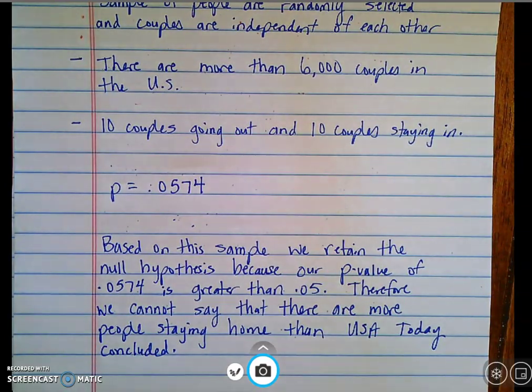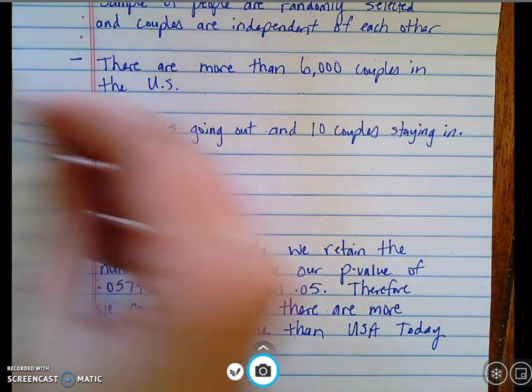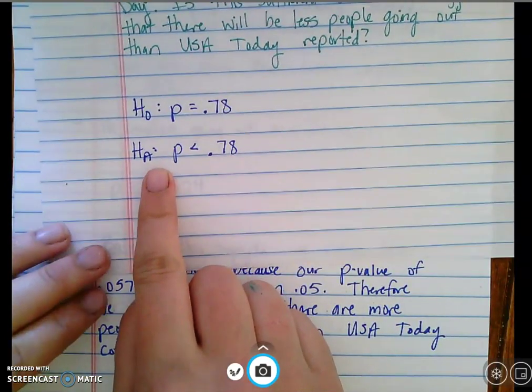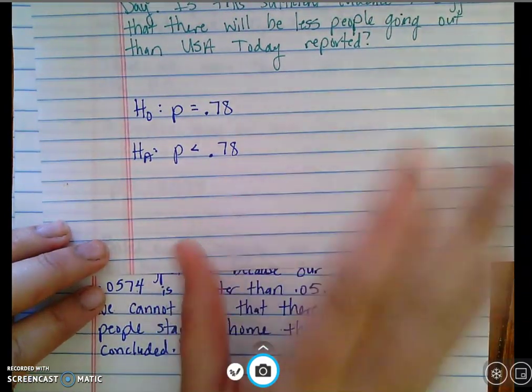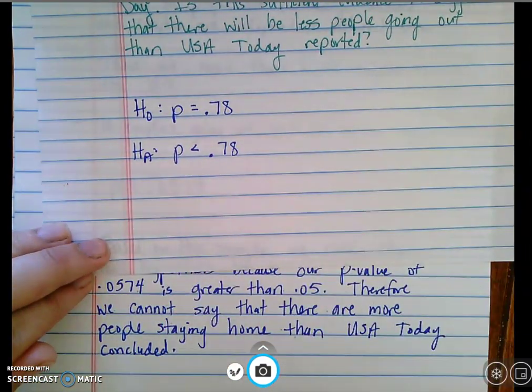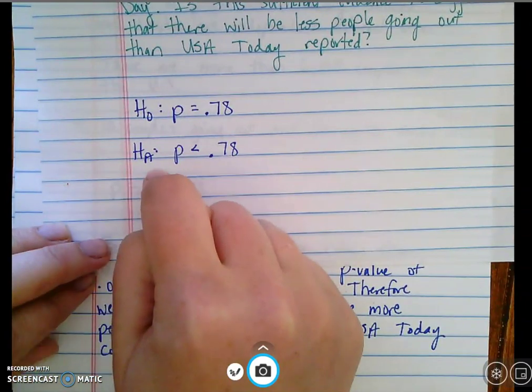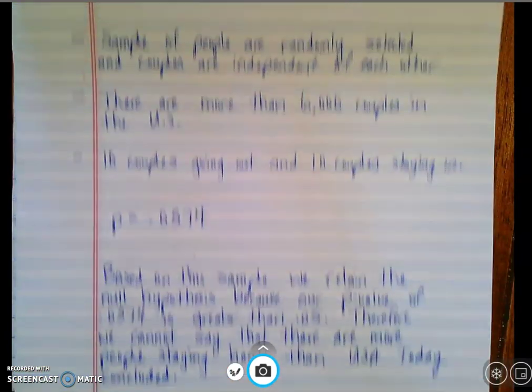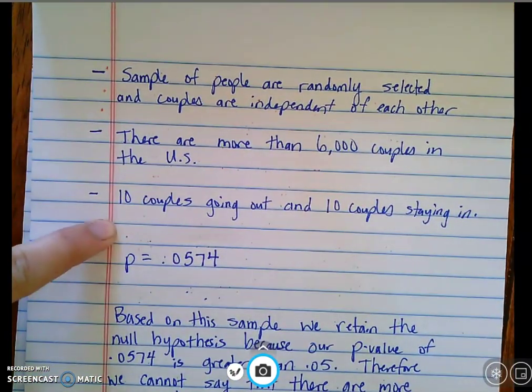All right. Sorry. So, the null and alternate stay the same. Okay, if I was doing a confidence interval, this exact same problem with a confidence interval instead of a p-value, my null and alternate are the exact same. My conditions are the exact same.